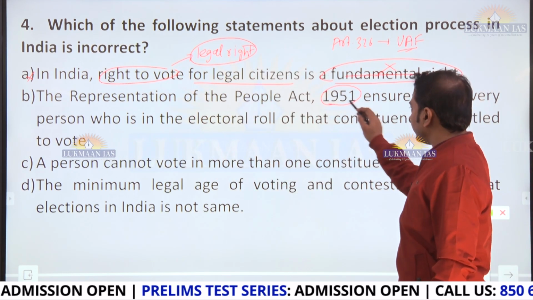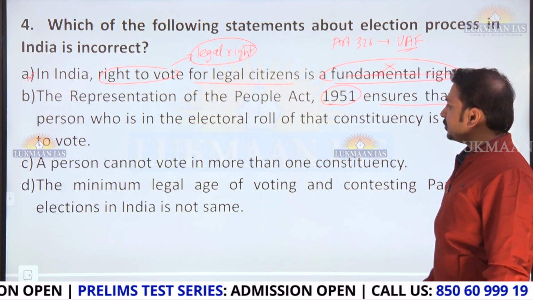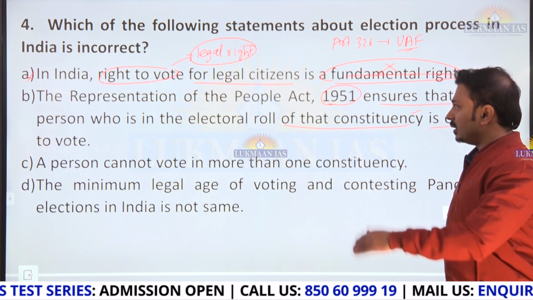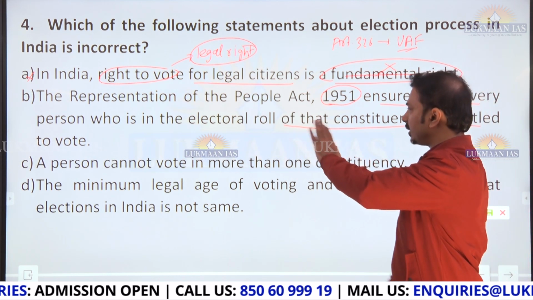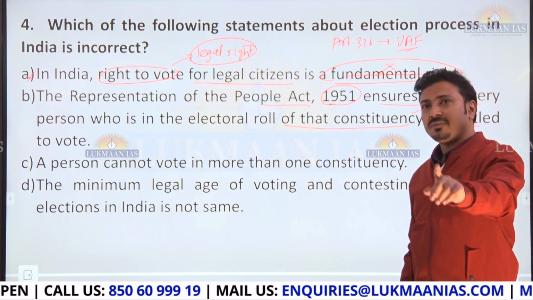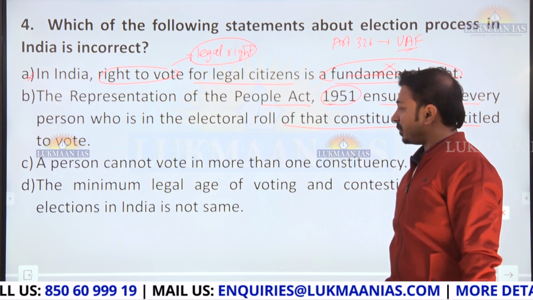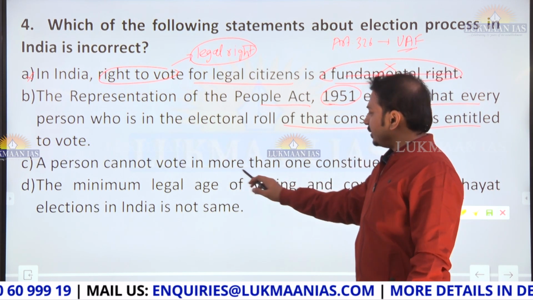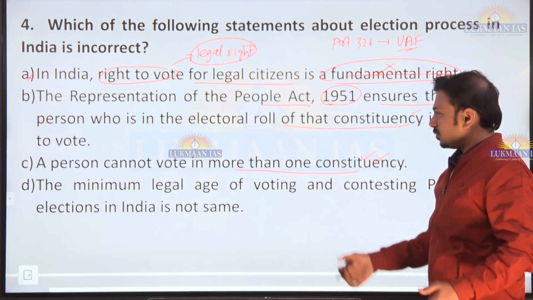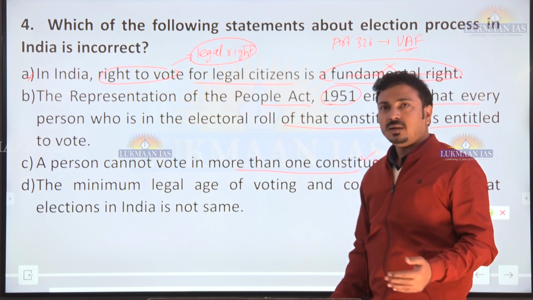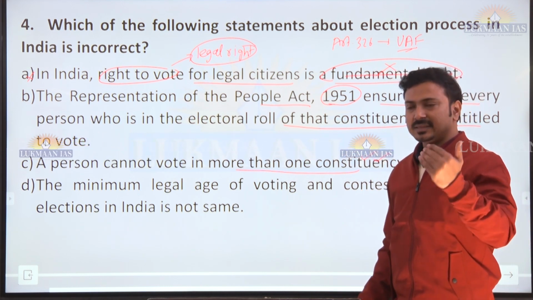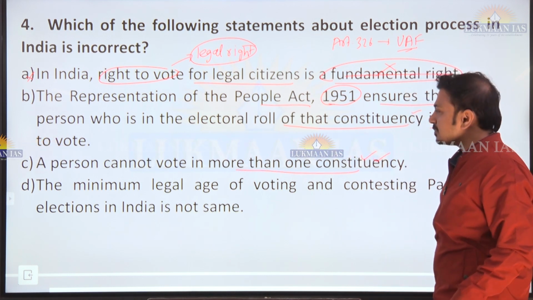Representation of People's Act 1951 ensures that every person who is in the electoral roll of that constituency is entitled to vote. So this is why we are talking about right to vote being part of, we can say, this RPA Act 1951, which is again our syllabus topic in Mains GS2 paper. A person cannot vote in more than one constituency. That is true. If it were so, one person's vote would be counted twice, okay? And we say one person one vote. This is, we talk about the principles of democracy.